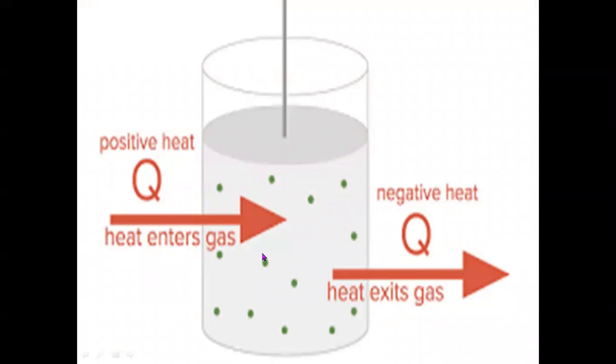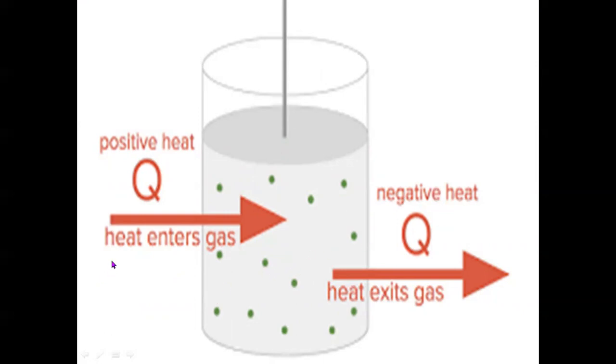This figure illustrates the same thing. This is the system, as I told you just now. A system can absorb energy from the surroundings. This is a system in which gas is taken in a cylinder fitted with a piston. This gas here is called the system and the air around it is called the surroundings. Heat can be absorbed by the gas or it can be lost by the gas.